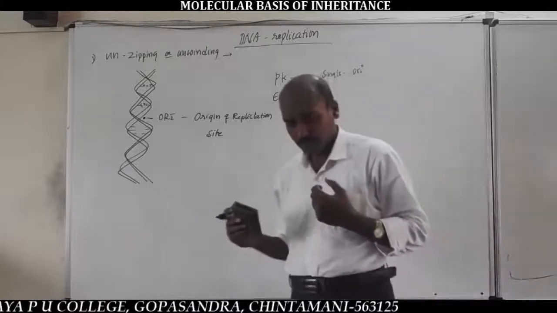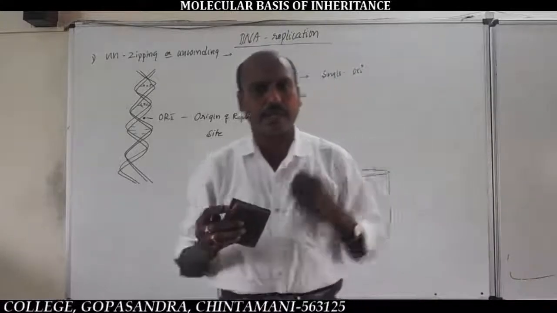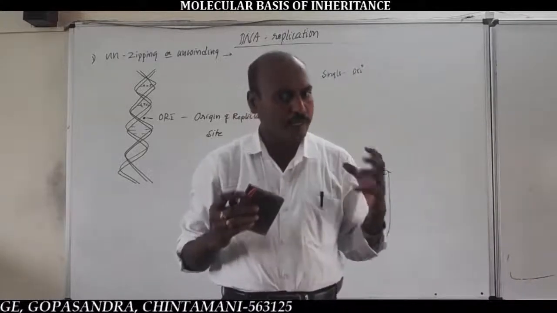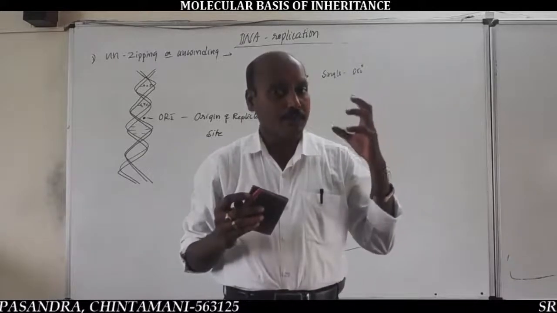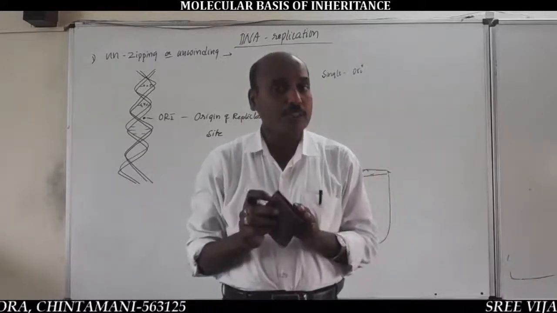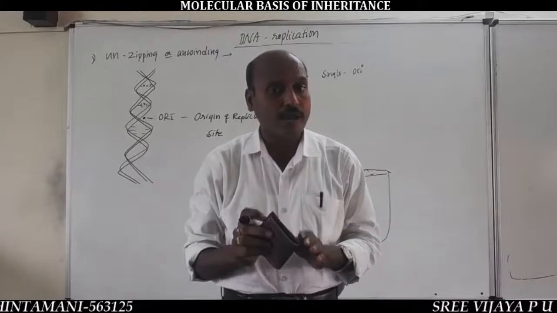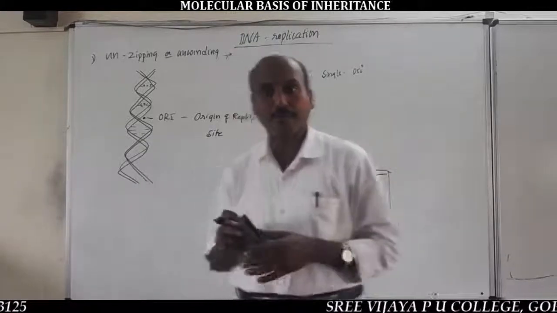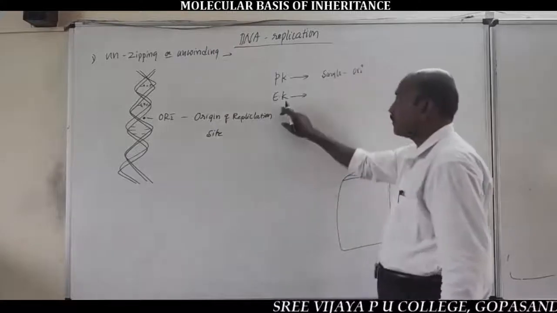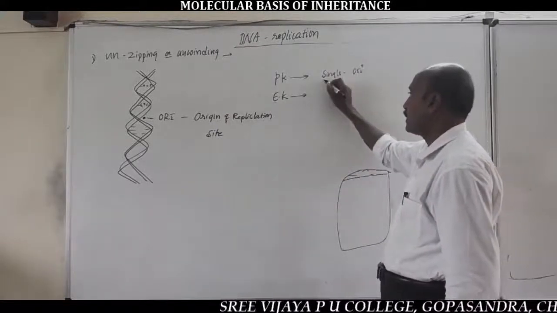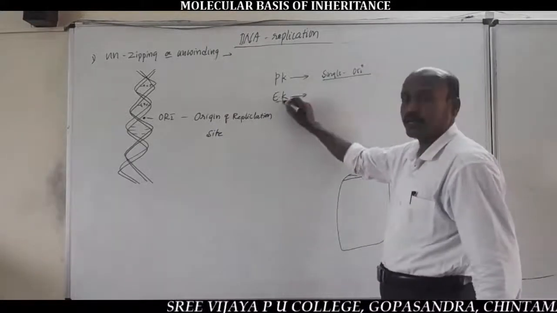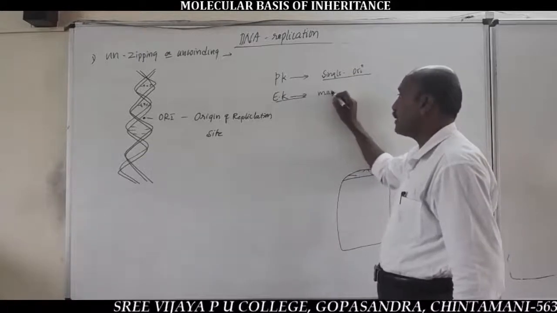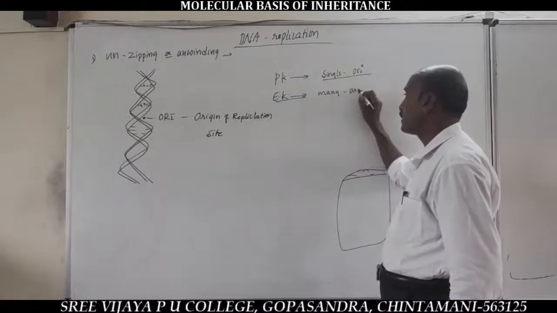You should remember, in eukaryotic DNA there are many ori sites, and unzipping occurs at a time simultaneously. Very important: in prokaryotic DNA there is a single ori site; in eukaryotic DNA there are many ori sites.